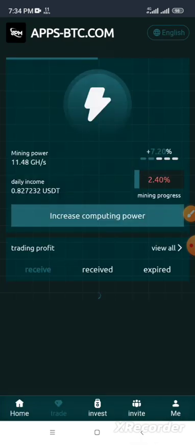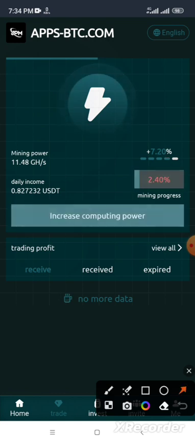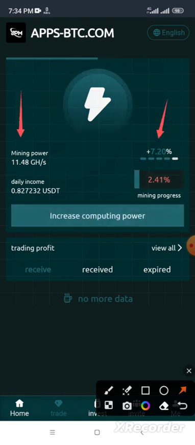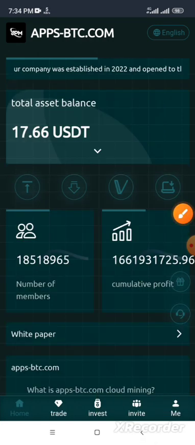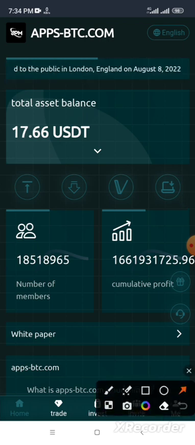Like we see, this is my mining machine in the platform. My active deposit 11 USDT everyone, and my daily earn this. And explain how to recharge. Click this to recharge.